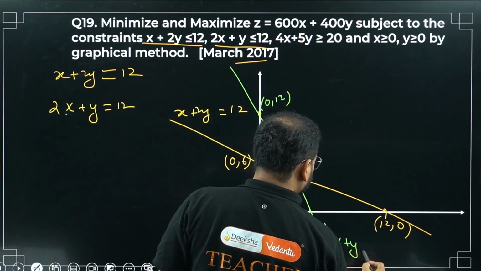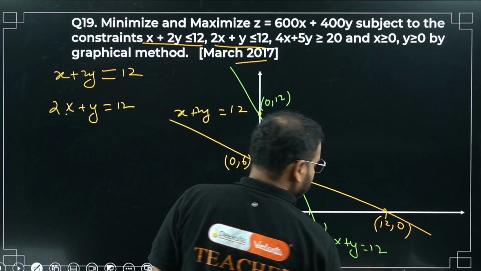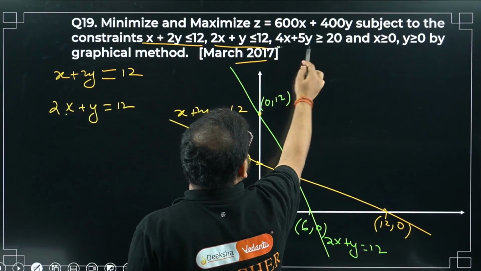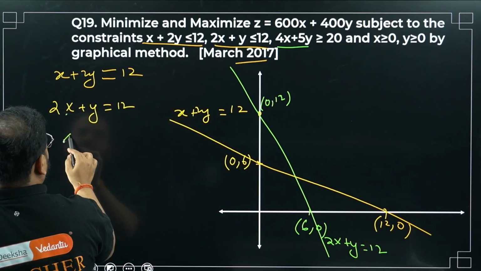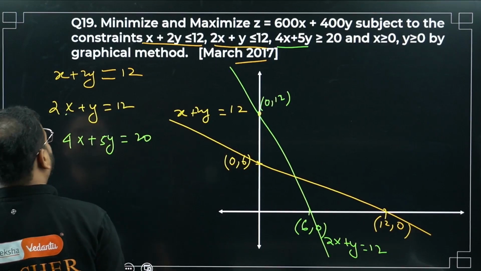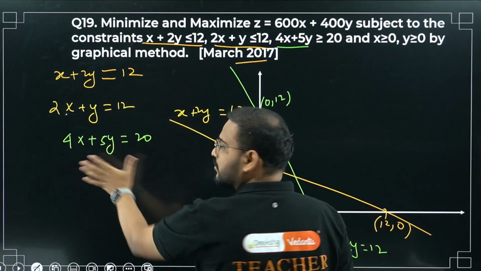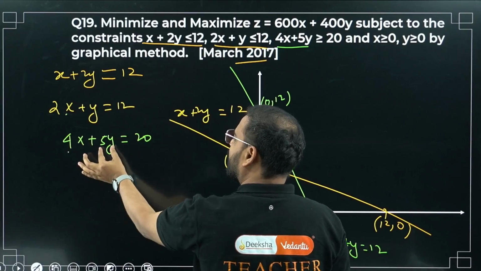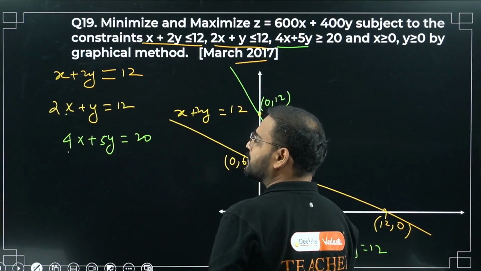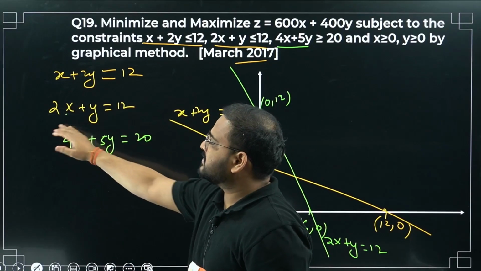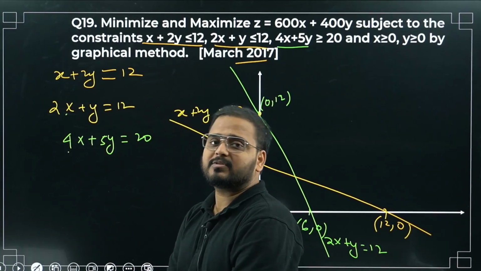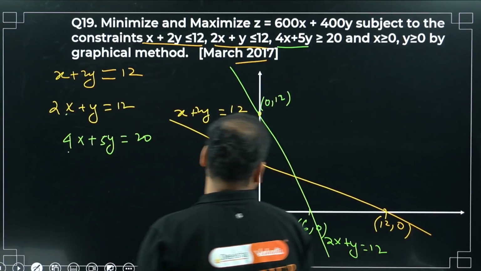2x plus y equal to 12, sir. Great. The last one is 4x plus 5y greater than 20. Please check. 4x plus 5y equal to 20 I can write. Take x as 0. x is 0, so 5y is 20, correct? That means y is 4. X is 0 means this term is gone. 5y will be 5 into 4, which makes 20. So y is 4, sir.